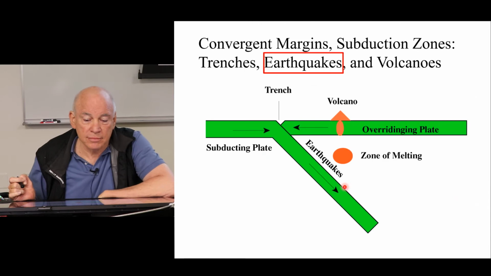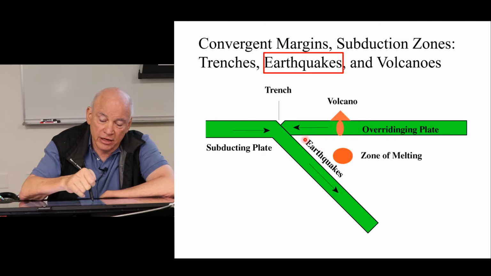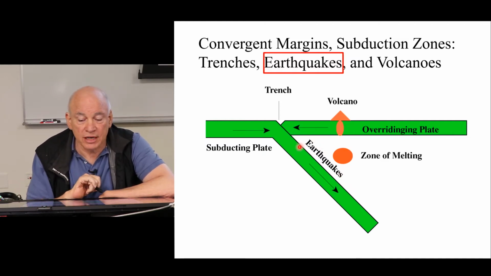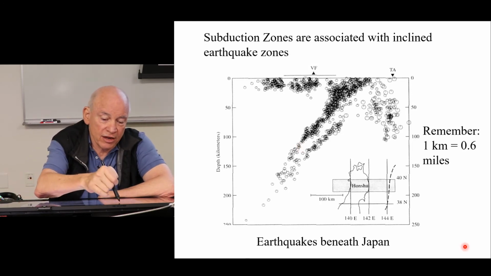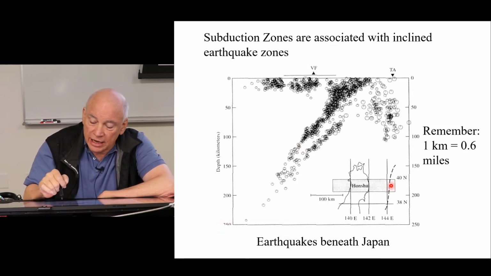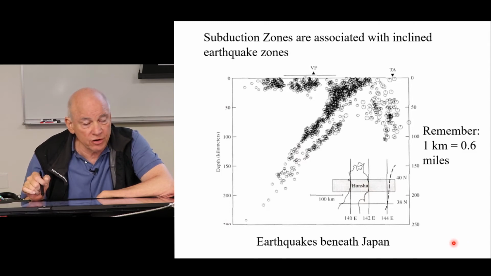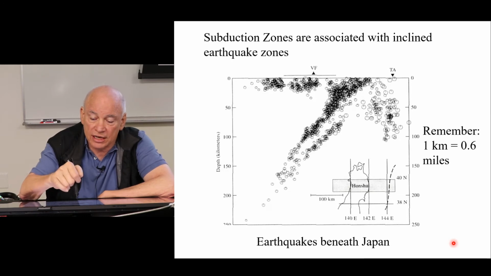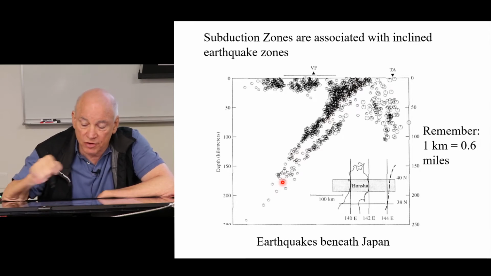Next slide. Let's talk about the earthquakes. Earthquakes are one of the important things that convergent plate margins give you. Here we're looking at a cross-section of the Earth down to about 250 kilometers deep, not very deep. We're looking at a region across the island of Honshu in the Western Pacific. The Japanese are obviously very interested in earthquakes because they have so many, and they have mapped them out in great detail. All of these little dots are hypocenters, earthquakes that happened over different times.